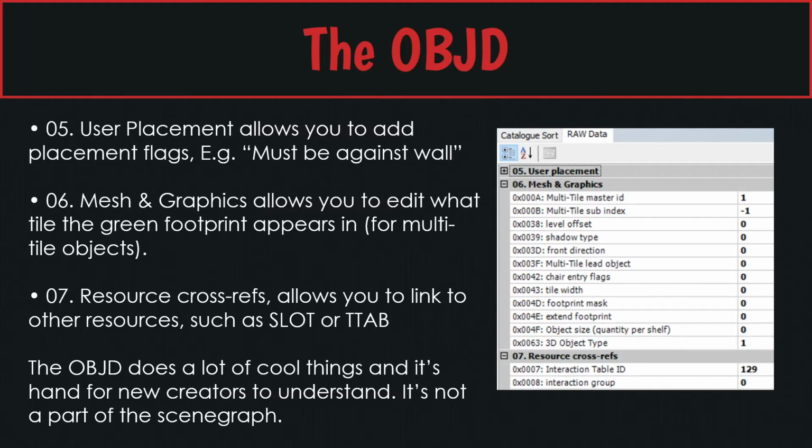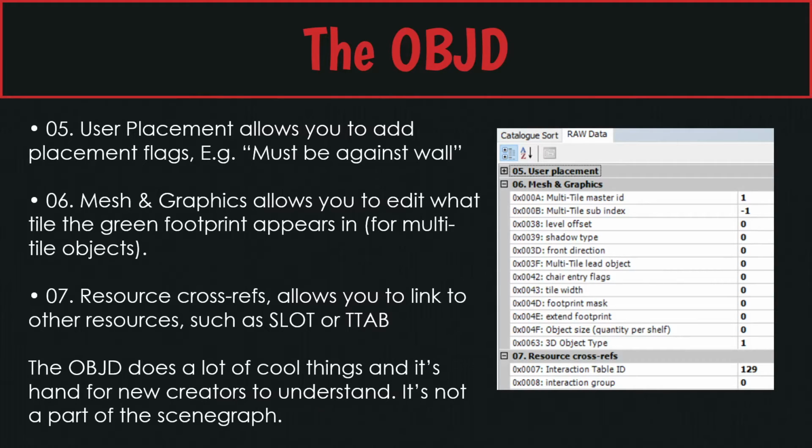User placement. This will tell you in the catalog this object must be against the wall, or this object must be outside. These are flags within the catalog, but in order to edit the actual placement, you would need to mess with the behaves, which is a whole different thing. It's just nice to know that it's here when you're looking at the OBJD.